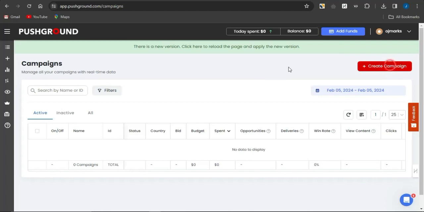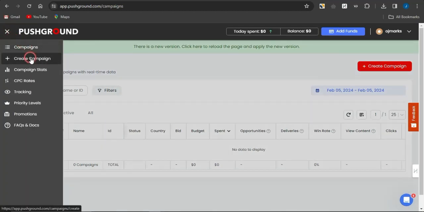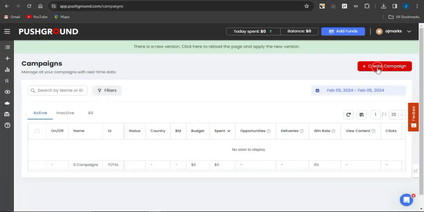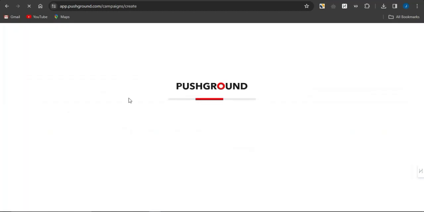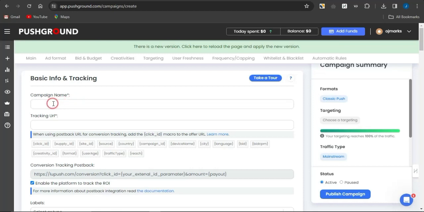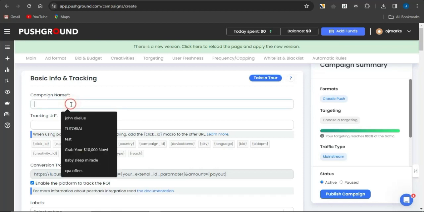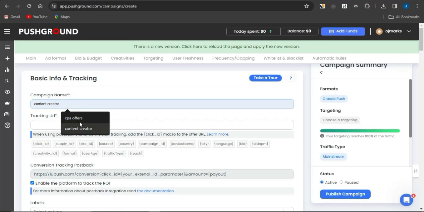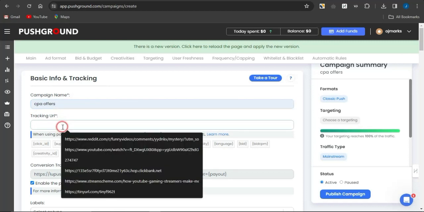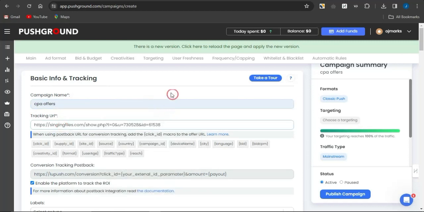You could click on create campaign right here, or you could come onto this section right here and click on create campaign. They are both going to lead you to the same place. So if you click on create campaign right now, it's going to take you to a page such as this, where you simply provide your campaign name. I'm just going to select something like CPA offer, and now you want to paste in the link to your CPA marketing offer or your landing page.